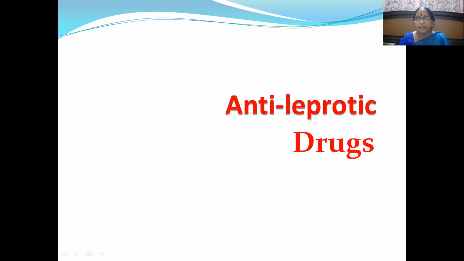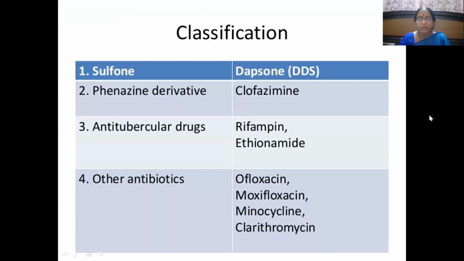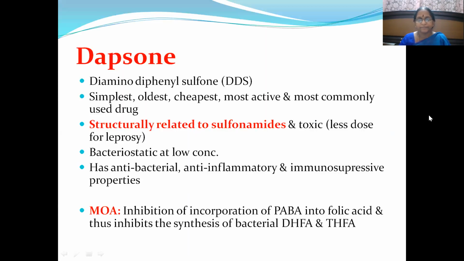Then coming to the anti-leprotic drugs. These anti-leprotic drugs are classified into various types. Number one is the sulfone group of drugs, which includes dapsone, then phenazine derivatives like clofazimine, then antitubercular drugs like rifampicin and ethionamide, and other antibiotics like ofloxacin, moxifloxacin, minocycline, and clarithromycin.